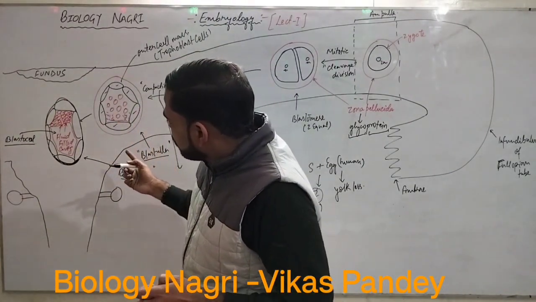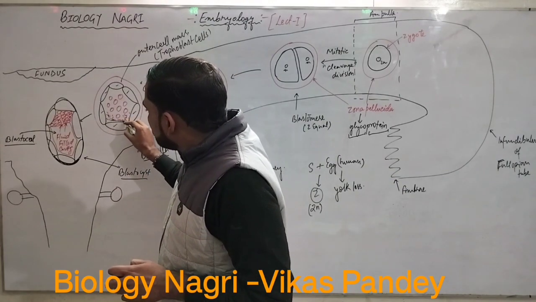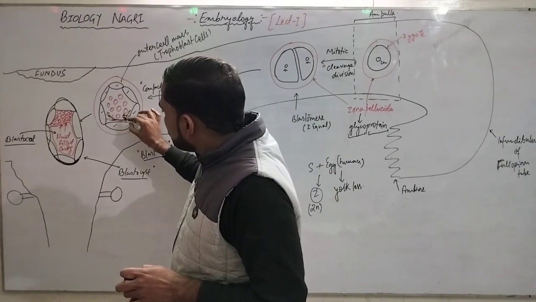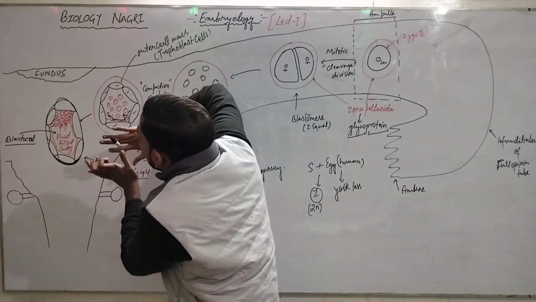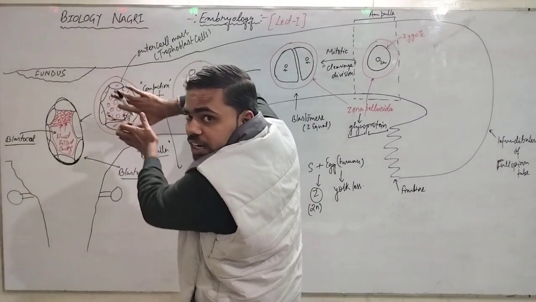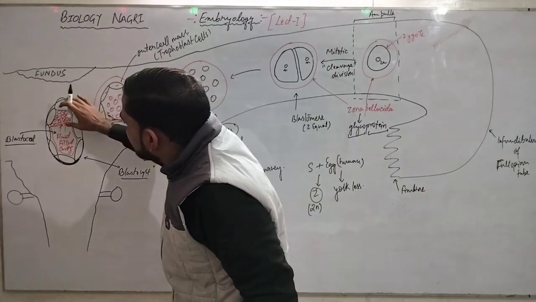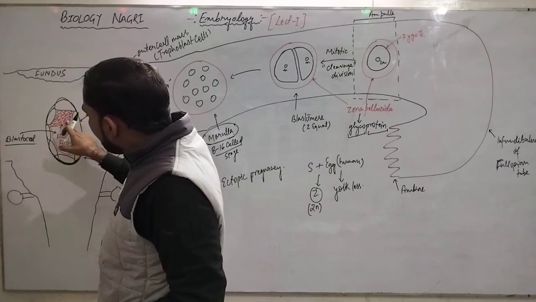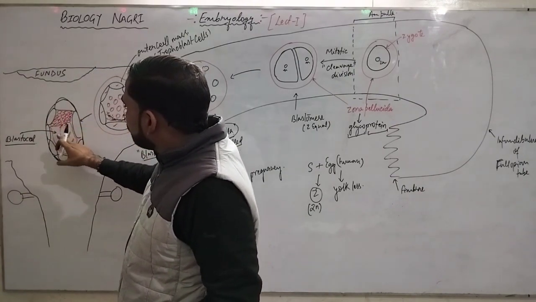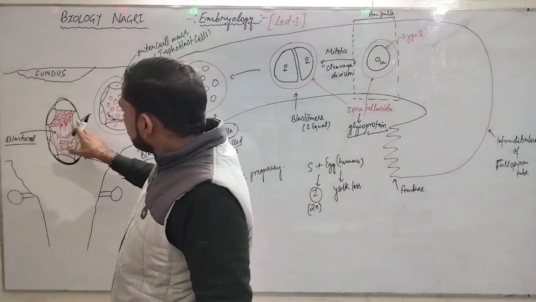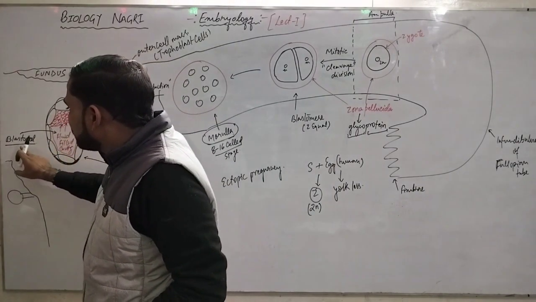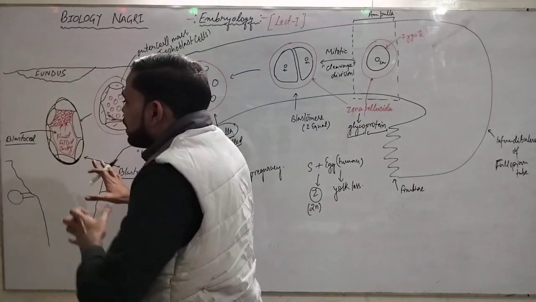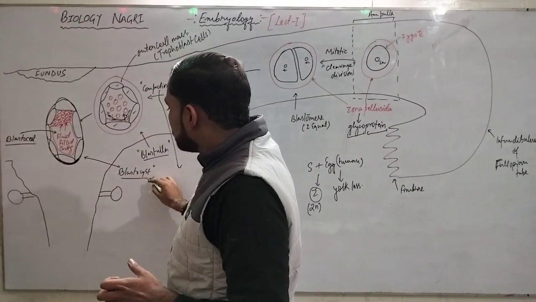In this blastula condition, there will be a formation of fluid, and this fluid will exert pressure on the inner cell mass and send them to one pole, a unipole condition. Okay, they will accumulate at one side. Now, in this further diagram, this fluid filled cavity, which was formed due to the pressure of this fluid on the inner cell mass, is called blastocoel. Okay, and the condition where there is a complete blastocoel, that is called blastocyst condition.